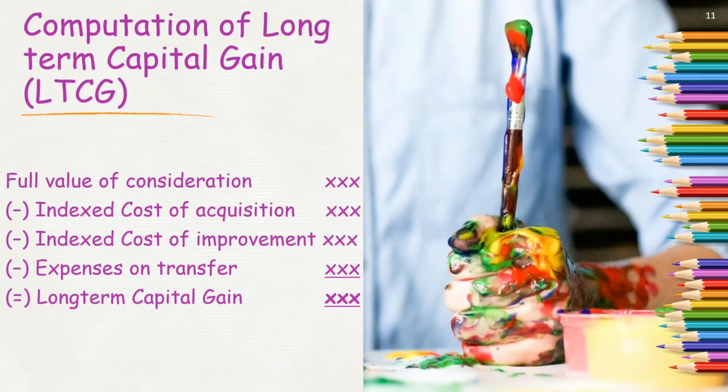Computation remains the same, only on the basis of classification or the types of capital asset we need to compute. If it is a short-term capital asset, we'll compute short-term capital gain. If it is a long-term capital asset, we'll compute long-term capital gain.